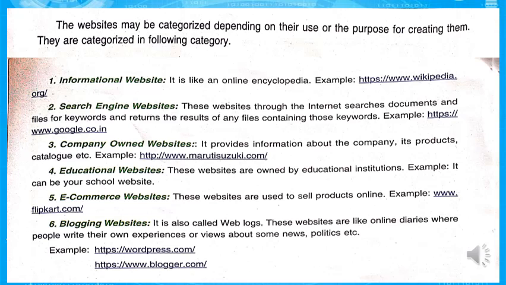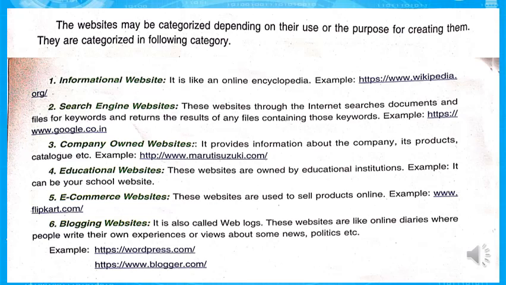And the fourth one is educational websites. These websites are owned by educational institutions. For example, it can be your school website, that is our school website, davcmc.gov.in. Here we can see information about exams that we conduct, and we give information about our school. We can also see school videos, like our daily videos. So this is an educational website that is used for educational purposes.